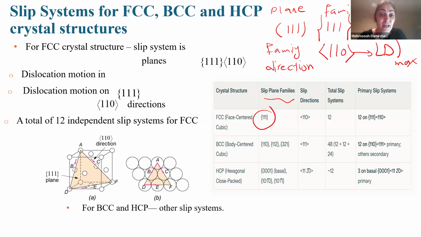For example, for FCC, how many slip systems do we have? We have 12. All of them are primary. For BCC, we have 48 total slip systems, as you see in this table, but 12 of them are primary. What's the meaning of that? It means another 36 will be activated at high temperature, okay? Or for HCP, in total we have 12 slip systems, but only 3 of them are primary.